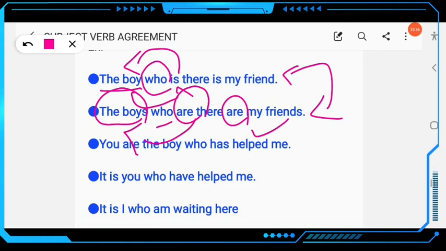You are the boy who has. That means here has is used for the boy. You are the boys who have helped me. Clear? Then next, it is you who have. Who is the relative pronoun, and have is used for who.